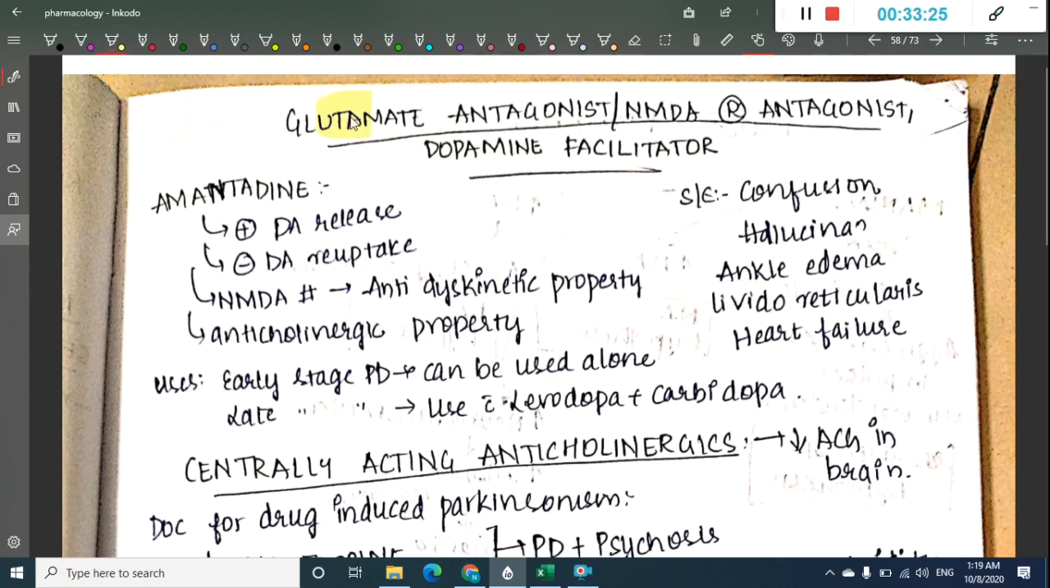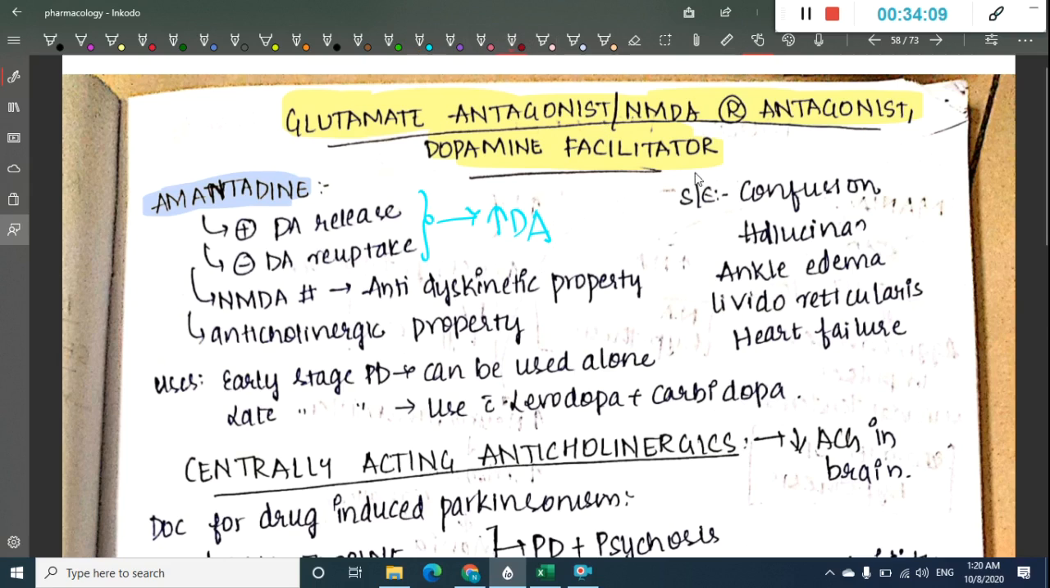The next group of drugs are glutamate antagonists or NMDA receptor antagonists or dopamine facilitators. This mainly includes amantadine. What does amantadine do? Amantadine activates dopamine release. It also inhibits dopamine reuptake, and thus these two at the end will increase the dopamine in the synaptic terminals. It also inhibits the NMDA receptor and thus has anti-dyskinetic property. Amantadine also has anticholinergic property.